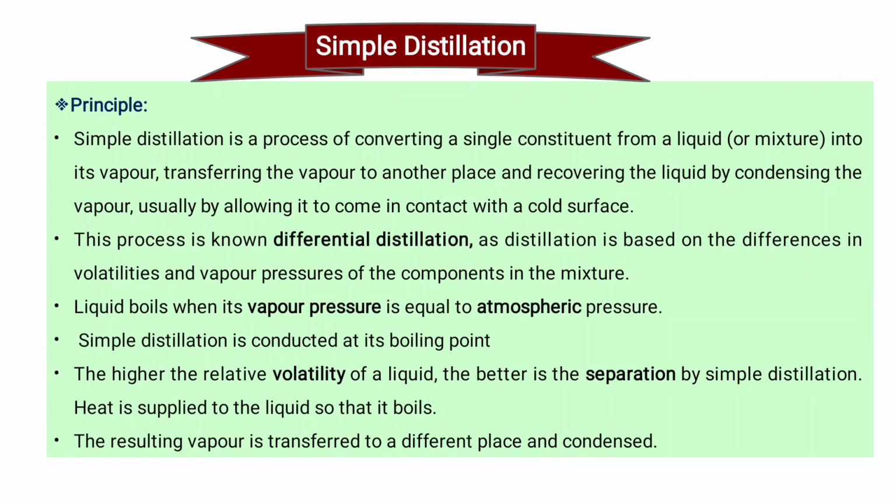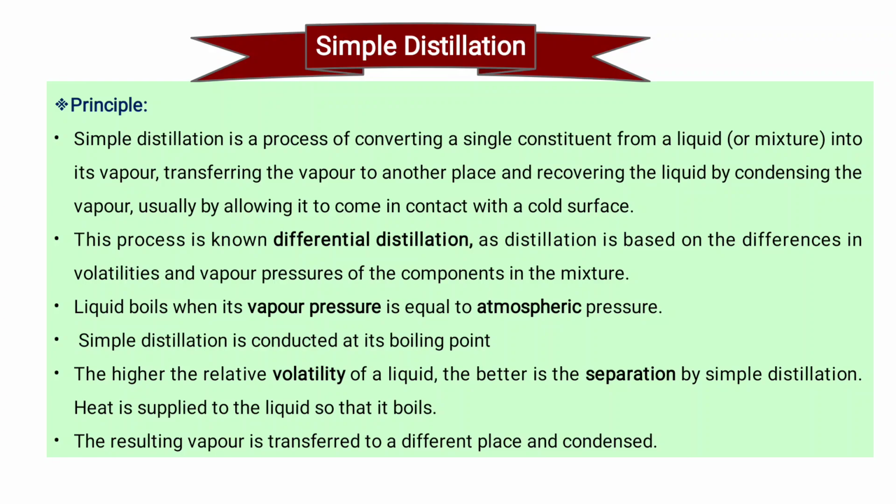These are the classifications. Simple distillation is also called differential distillation, the process of converting a single constituent from a liquid or mixture into vapor, transferring the vapor to another place and recovering the liquid by condensing the vapor, usually by allowing it to come in contact with a cold surface. In evaporation, the substance is heated and converted into vapor form. But in distillation, the vapor is collected in another place.